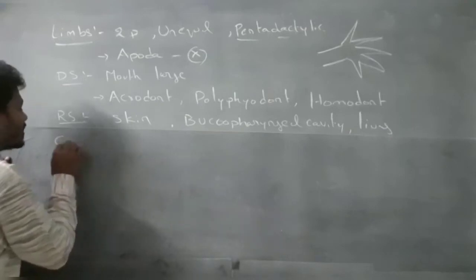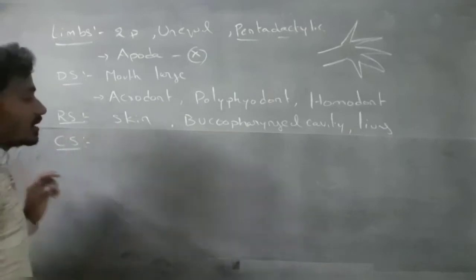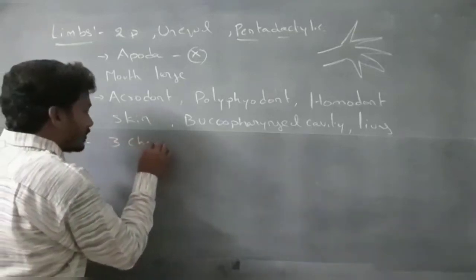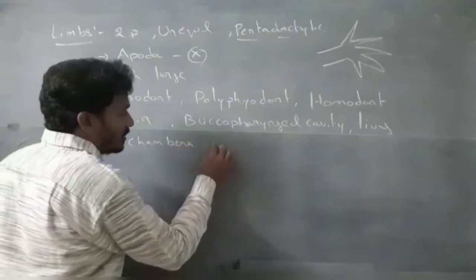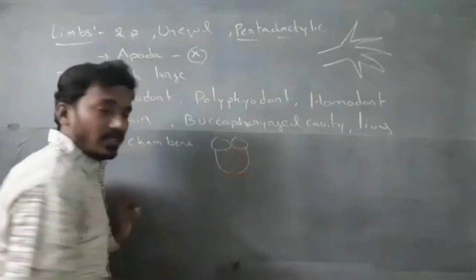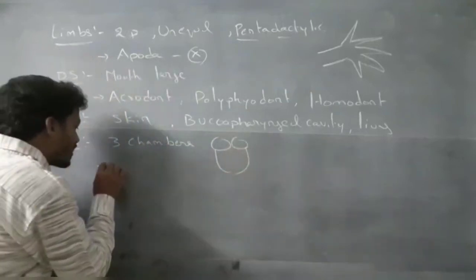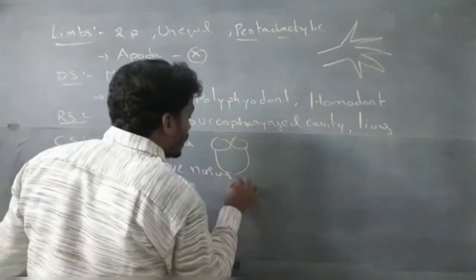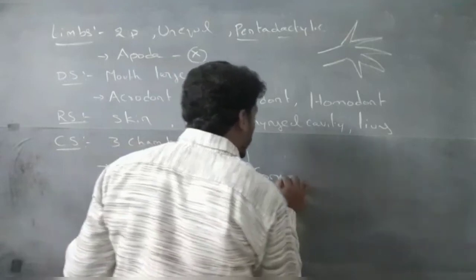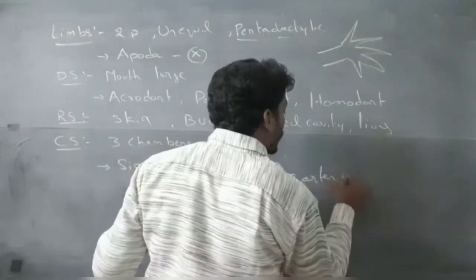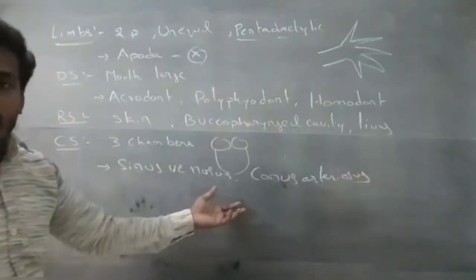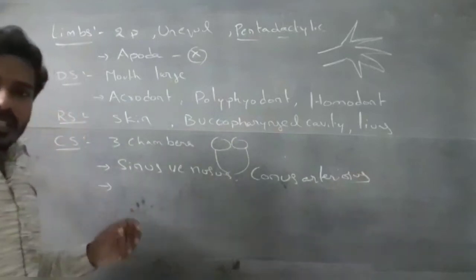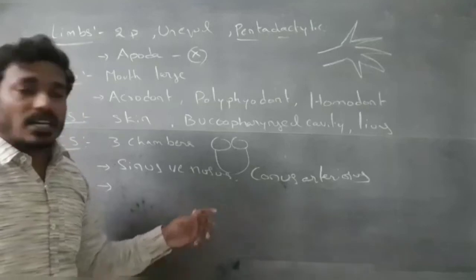Next, circulatory system. Heart is a three-chambered heart, 2 atria and 1 ventricle. Sinus venosus and conus arteriosus are present. Next, carotid, systemic and pulmocutaneous arteries are present.